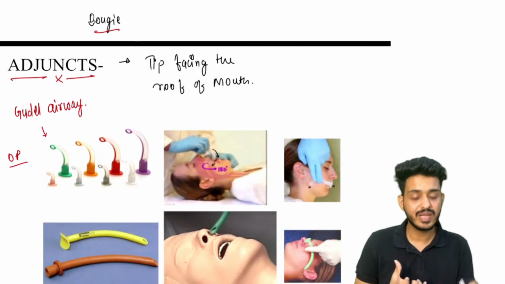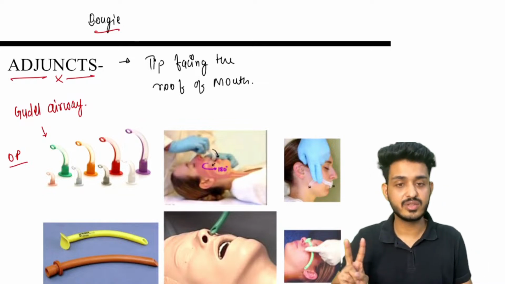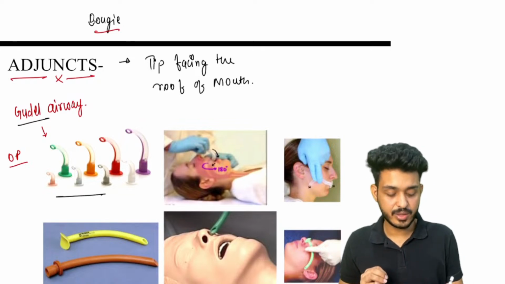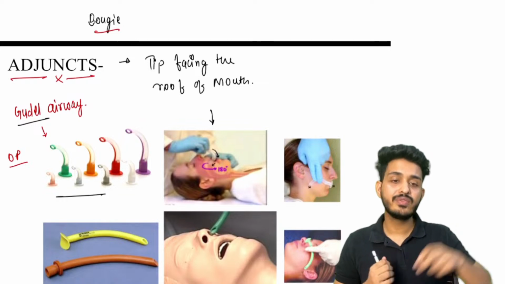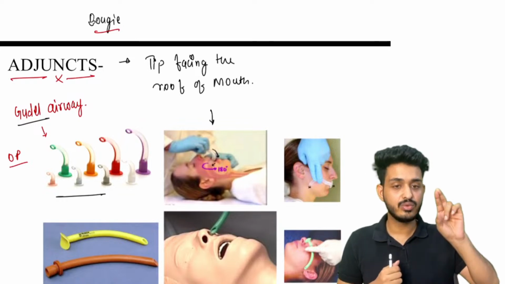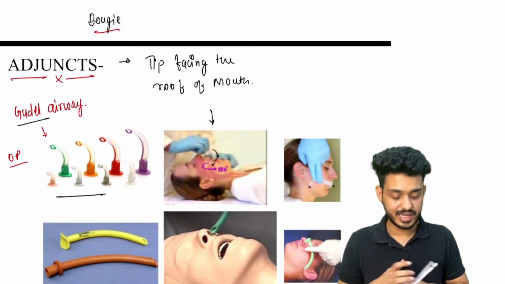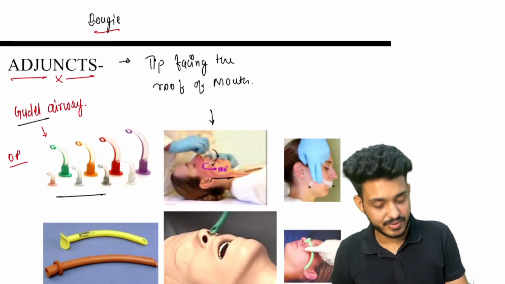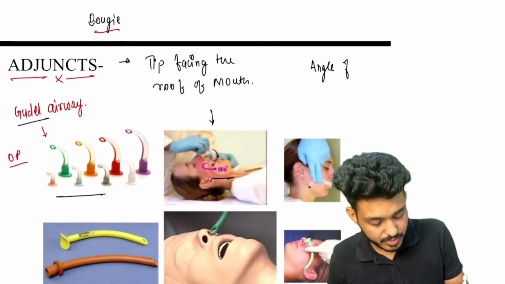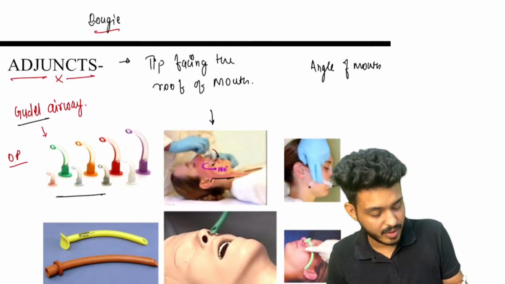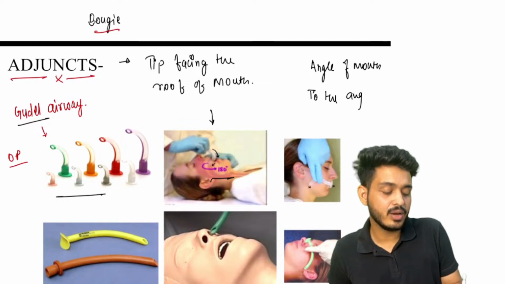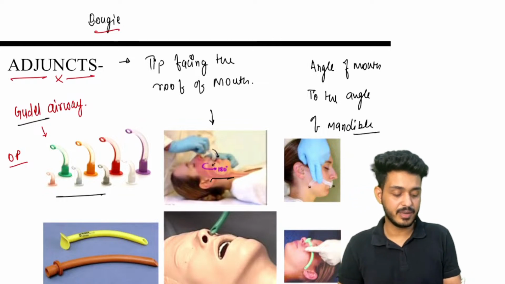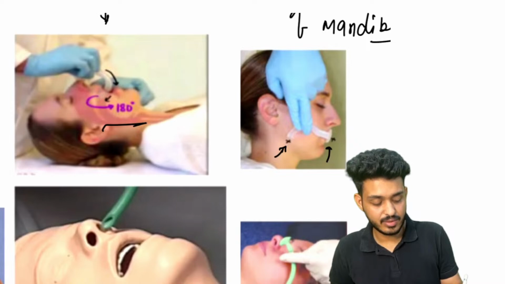And how do we assess the size? These are the important questions they will ask you. Three questions till now: first, identify the device. Second, how do we insert it? The tip should be facing the roof of the mouth, and then we will rotate it 180 degrees. And how do we assess the size of this particular device? We will assess the size from the angle of mouth to the angle of mandible.